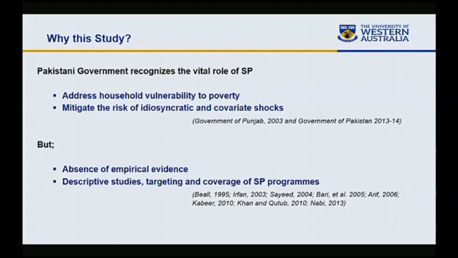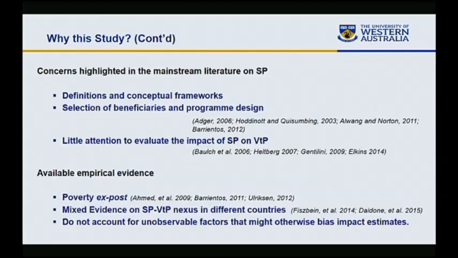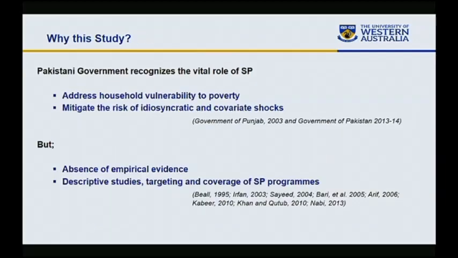However, when we look at the empirical evidence in Pakistan, there is a complete absence of studies that evaluate the impact of social protection on poverty and vulnerability to poverty, because most of the studies are descriptive studies. They focus on targeting and coverage of social protection programs, but not the impact of social protection on certain indicators.